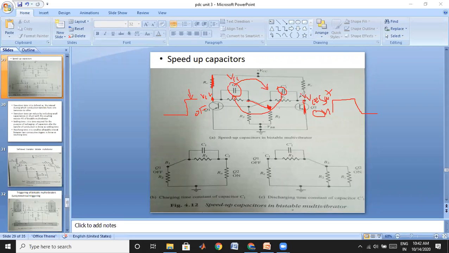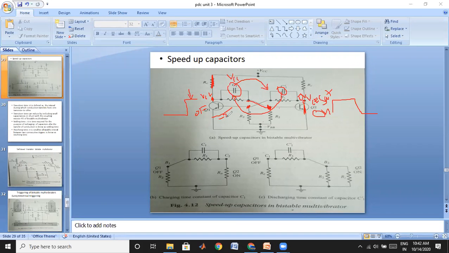Therefore, ideally this node will be at 0 potential, and this node is connected here, and this is nothing but the VBE of your first transistor. This is in the off state, therefore here you may have a negative voltage, because this is an off transistor. The VBE should be a negative voltage, a minimum voltage, maybe -2 or -1 volt, which is sufficient to make this transistor off.